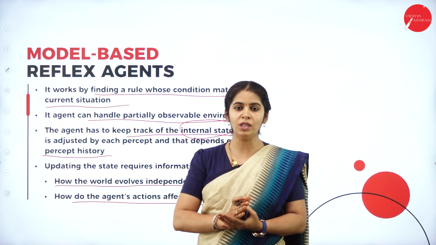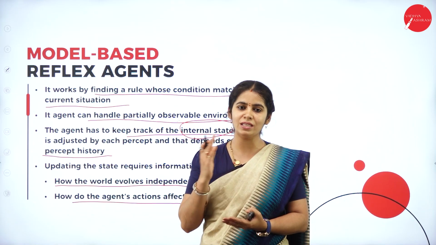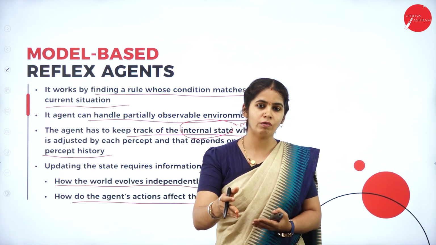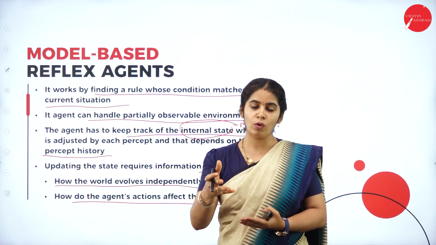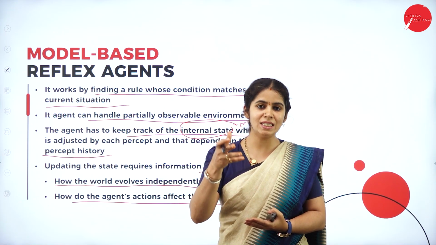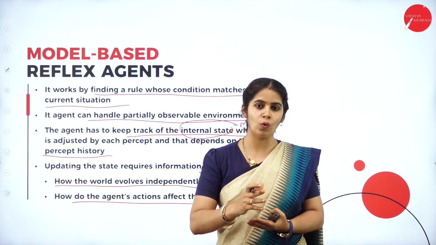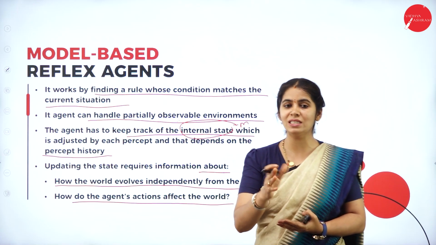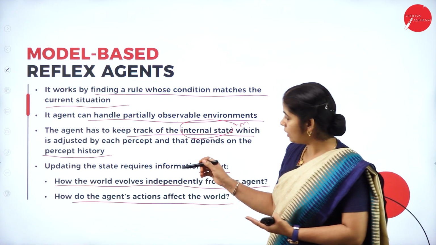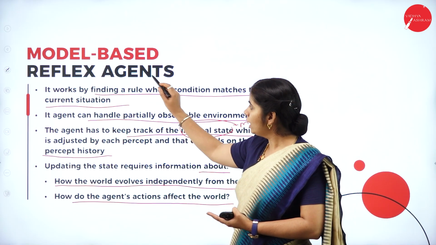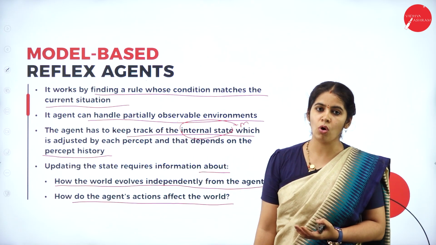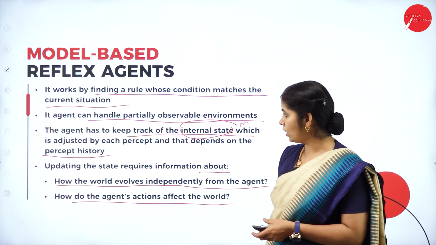Partially means something he knows and something he doesn't know. What the agent doesn't know is how the road traffic will be, whether the road is a highway or has some humps, whether the road is dug up, or road construction is going on. So these are some of the things it does not know. But still, even if it does not know, we can implement the model based reflex agent.